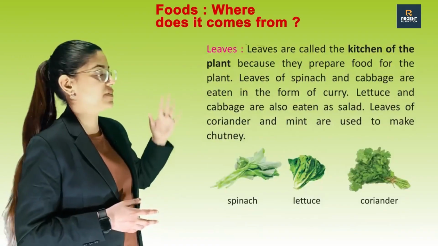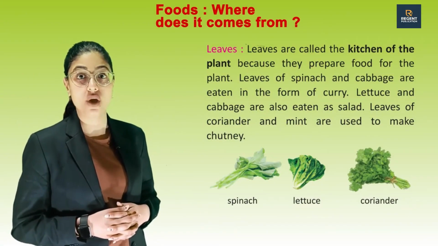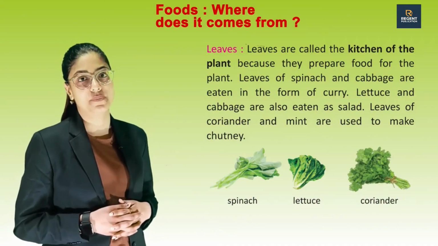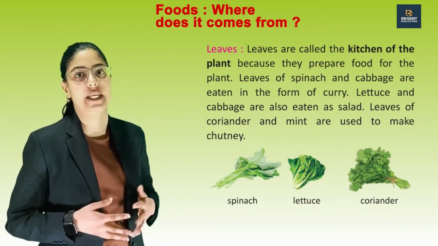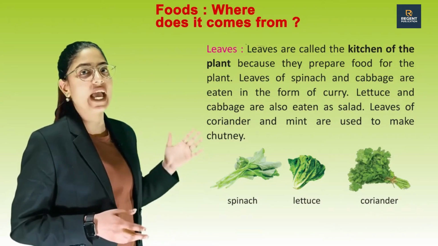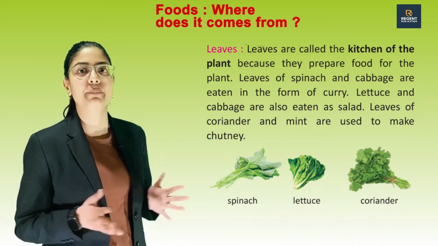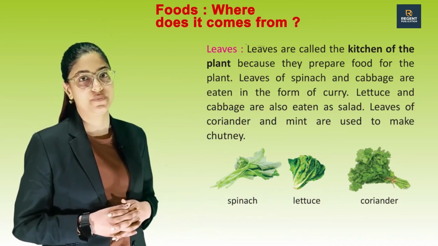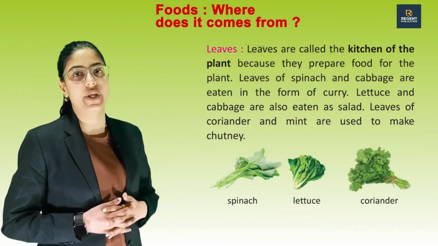Next part is leaves. Leaves are called the kitchen of the plant because they prepare food for the plant. Leaves of spinach and cabbage are eaten in the form of curry. Lettuce and cabbage are also eaten as salad. Leaves of coriander and mint are used to make chutney. See these pictures of spinach, lettuce and coriander.